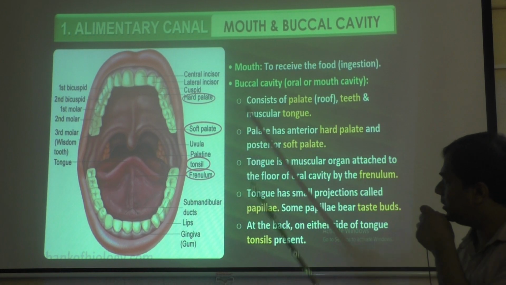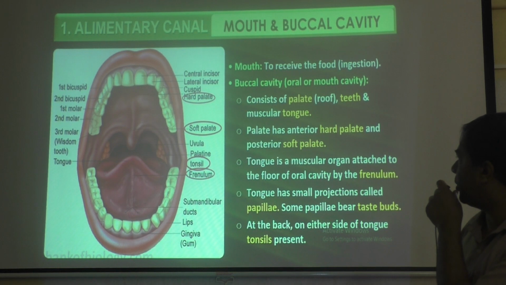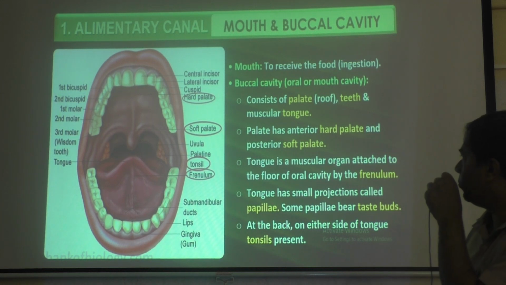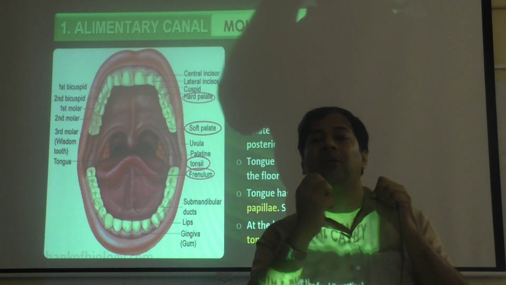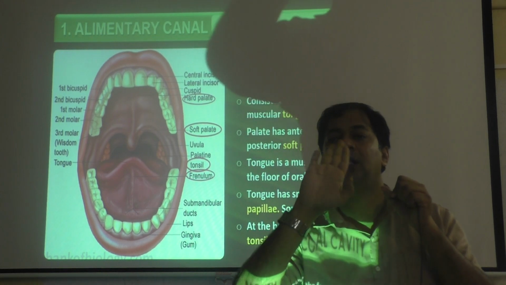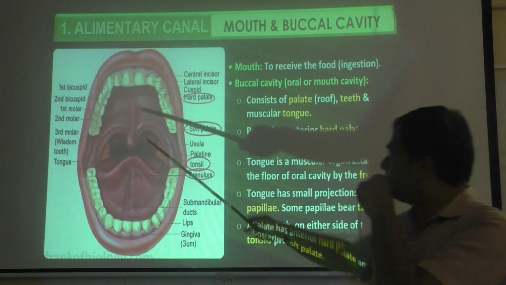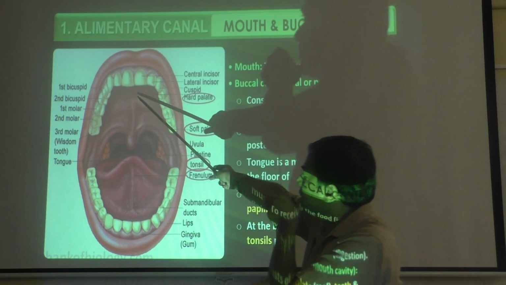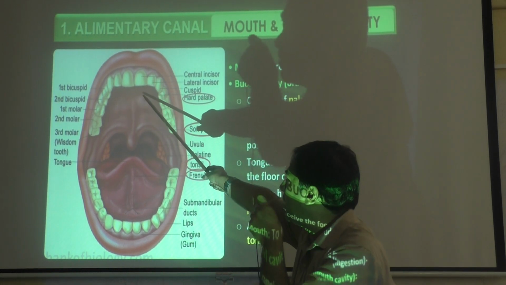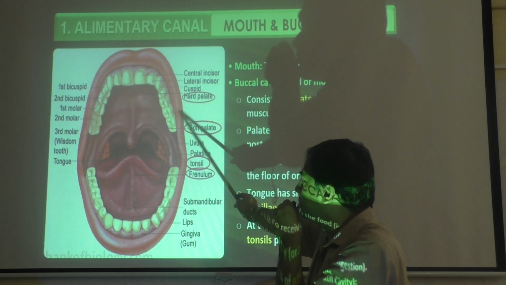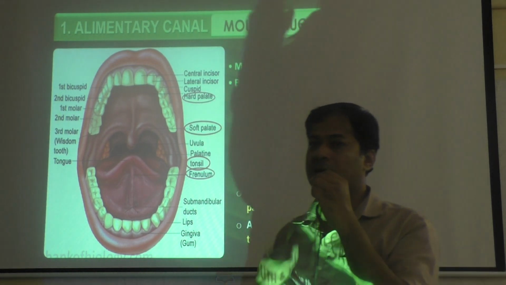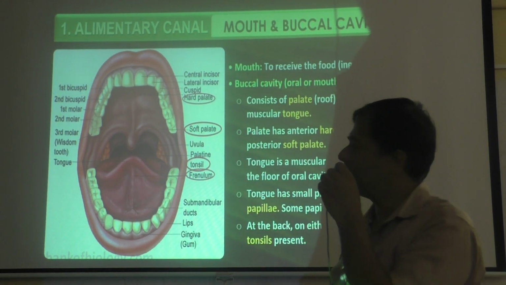You can see they have labeled it. It consists of palate or roof, teeth and muscular tongue. So inside the oral cavity, what is there? Palate, that is the roof. When you open your mouth, up and down, a roof like structure is there. That is called the palate. On the top, just behind the teeth, the part is slightly hard. It is called the hard palate. Then here at this part, which we also call kirunaalige inside, is a very soft part, the soft palate.